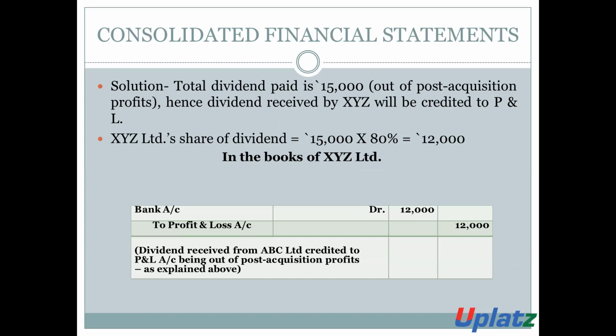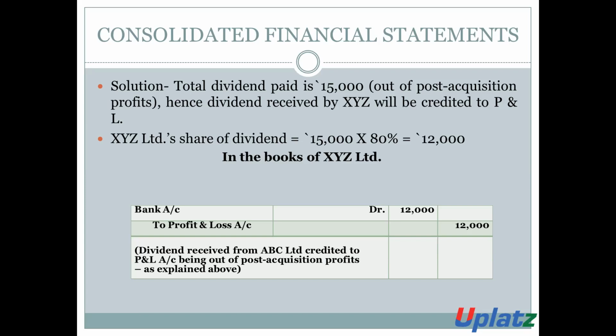First, we will discuss the treatment of dividend. The total amount of dividend declared by ABC Limited is 15,000. Hence, the amount of dividend received by XYZ Limited, which will be credited to profit and loss account, is 15,000 into 80%, which is equal to 12,000.